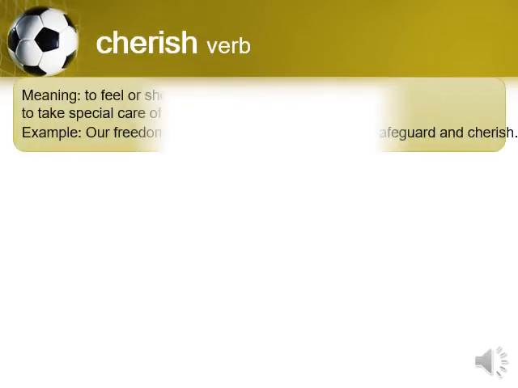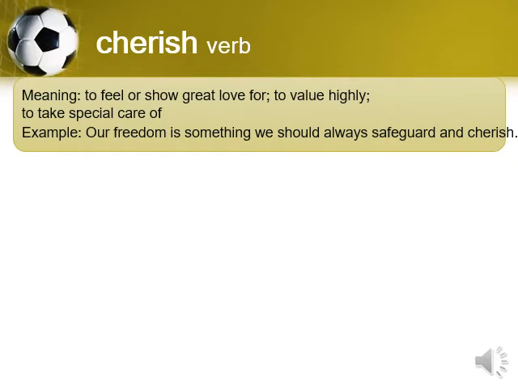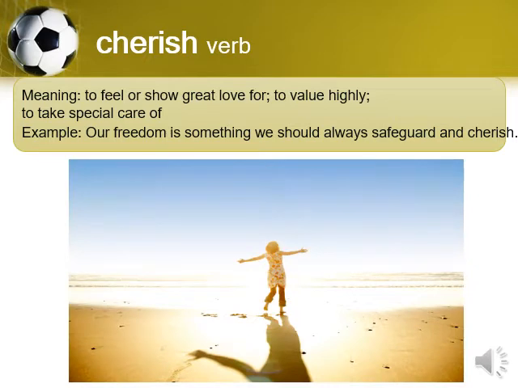Cherish. Cherish is a verb and it means to feel or show great love for something or for someone, or to value highly, or to take special care of. The example is: our freedom is something we should always safeguard and cherish. Cherish means to feel or show great love or value, or take special care of something or someone.